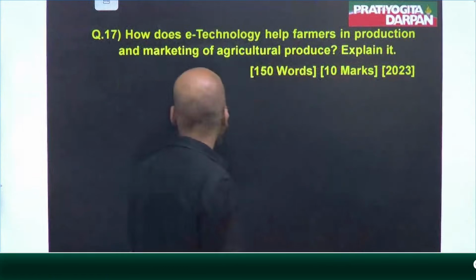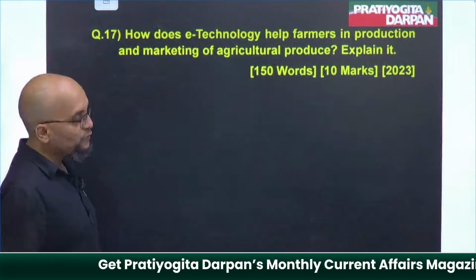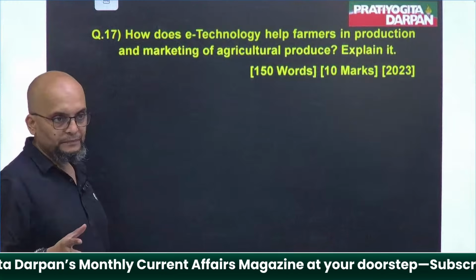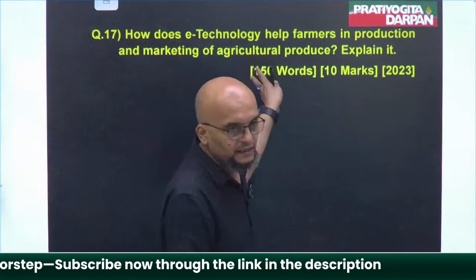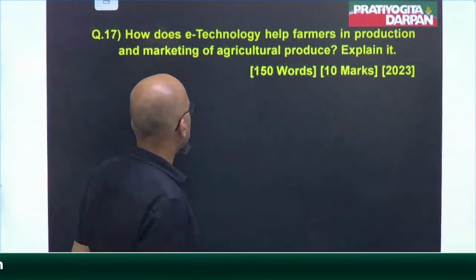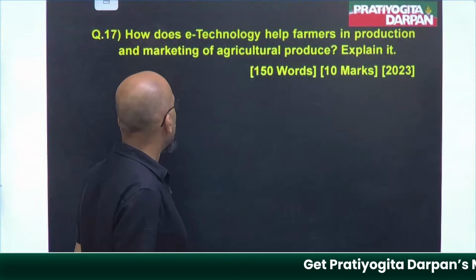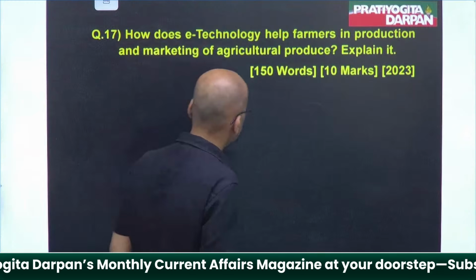Anyway, next is, how does e-technology help farmers? So guys, agriculture portion. Both the questions were indirectly related to agriculture. This one is directly related to agriculture. How does e-technology help farmers in production and marketing of agriculture produce? Explain.